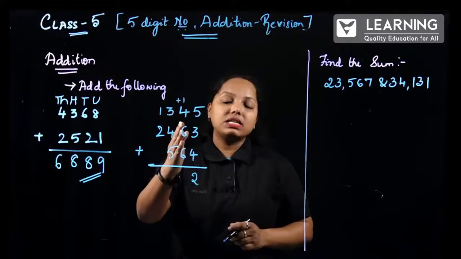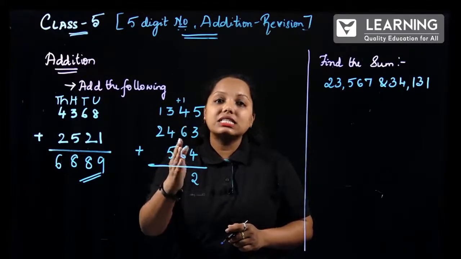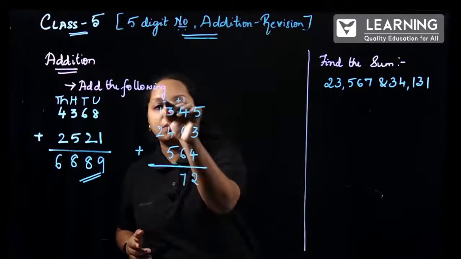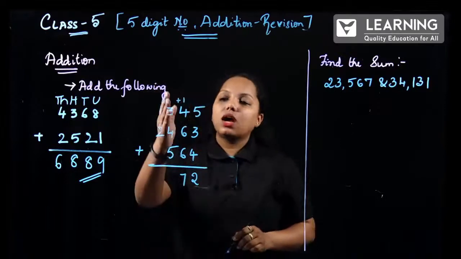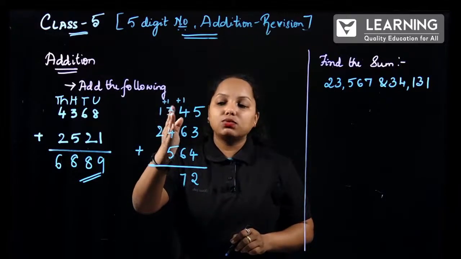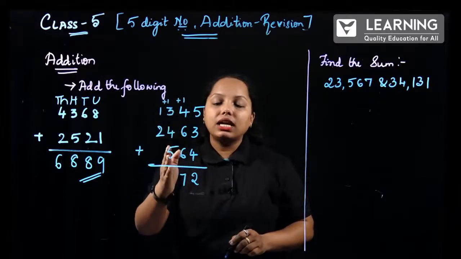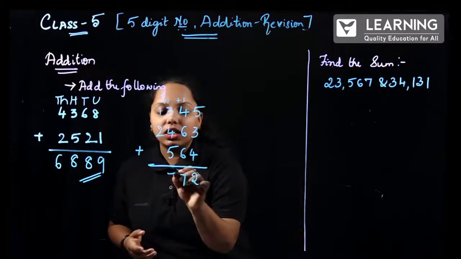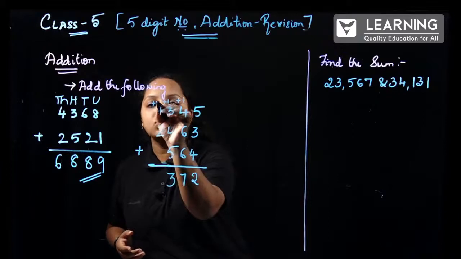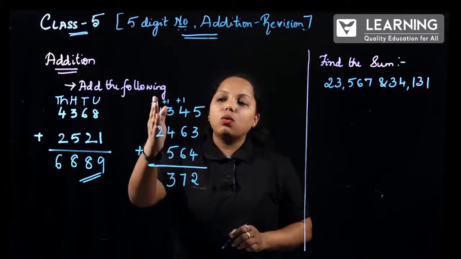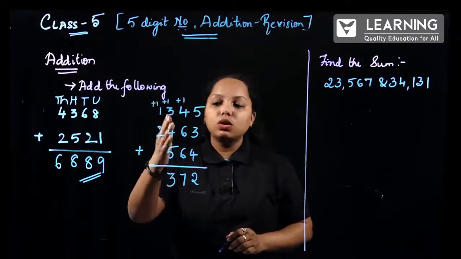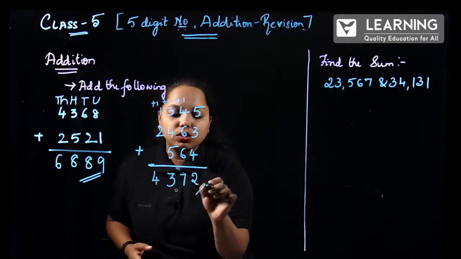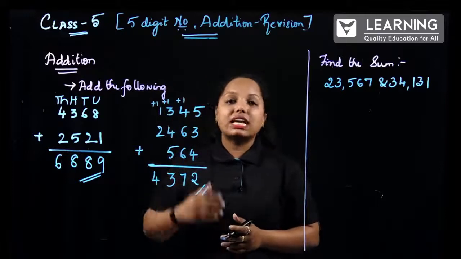Now, 4 plus 6 is 10, 10 plus 6 is 16, 16 plus 1 is 17. So, here again 1 is the carryover. Now, 1 plus 3 becomes 4, 4 plus 4 is 8, 8 plus 5 is 13. So, here it is 3 and again 1 is the carryover. Now, 1 plus 2 becomes 3, 3 plus 1 is 4. So, here 4372 is the right answer for the second sub question.